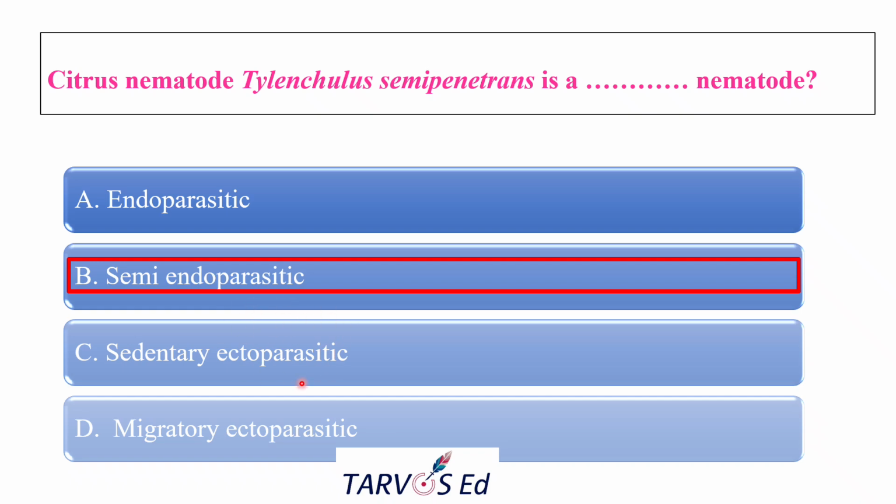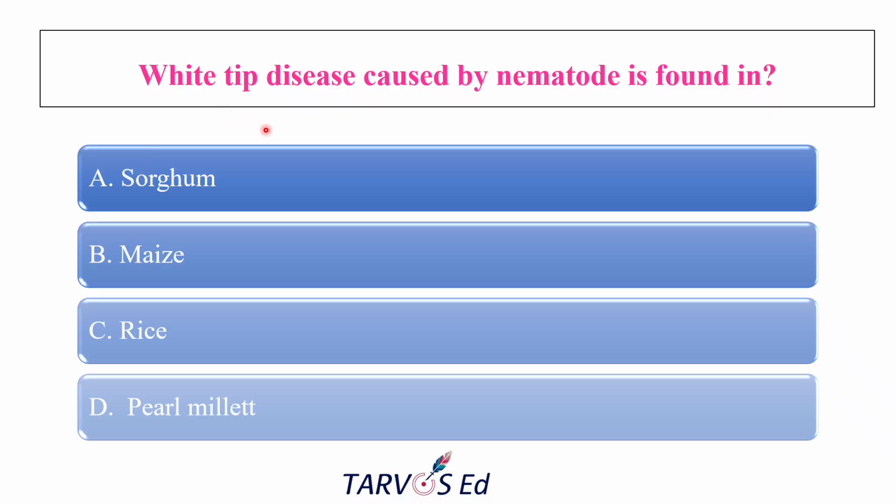Okay, sedentary ecto. Migratory ecto means Xiphinema, Longidorus and all migratory ectoparasites. Okay. The next question is: white tip disease caused by the nematode is found in. So there is one nematode which usually causes the disease named white tip in rice.